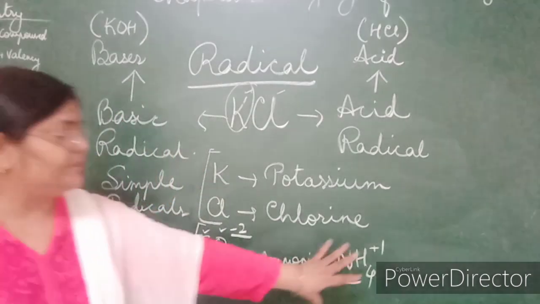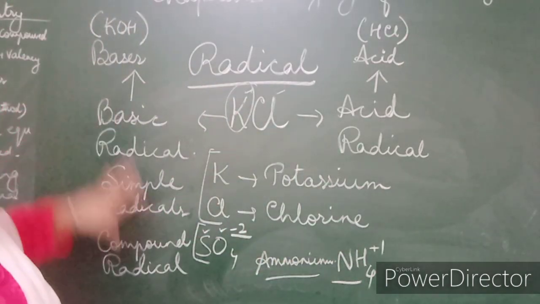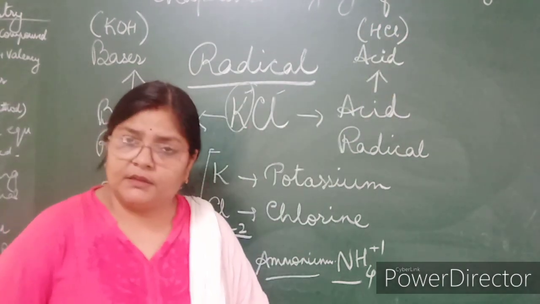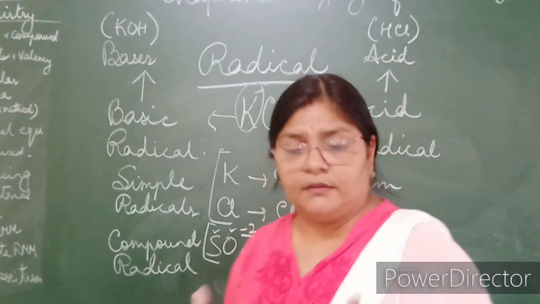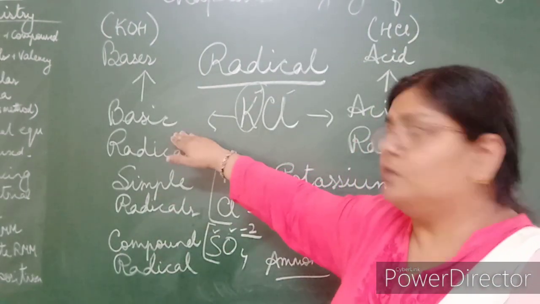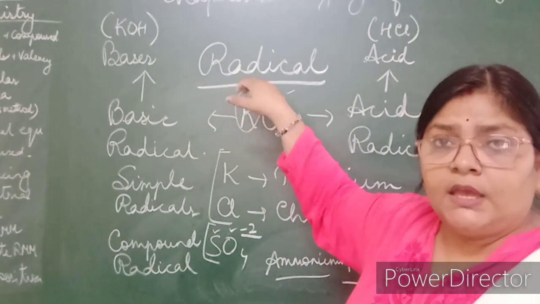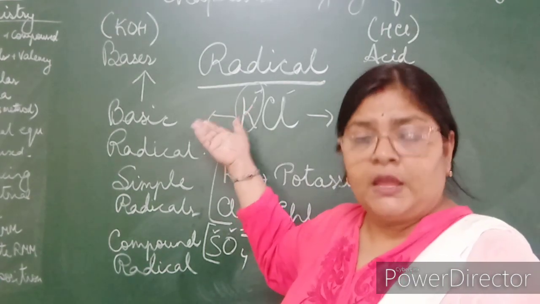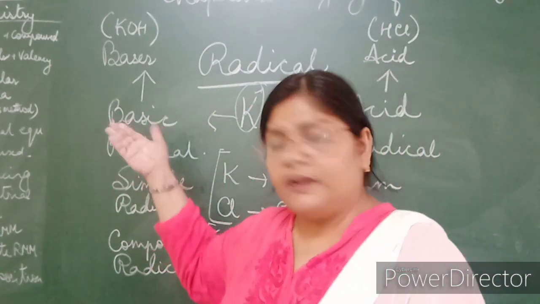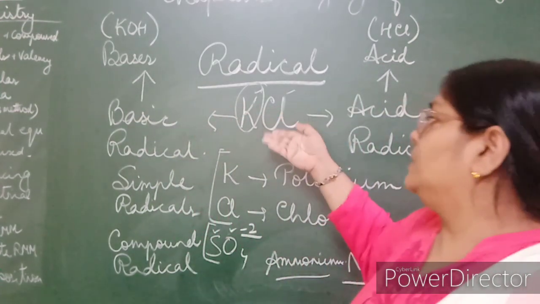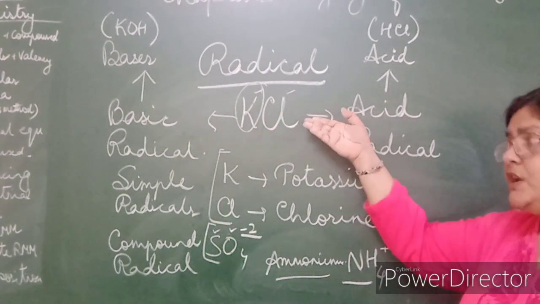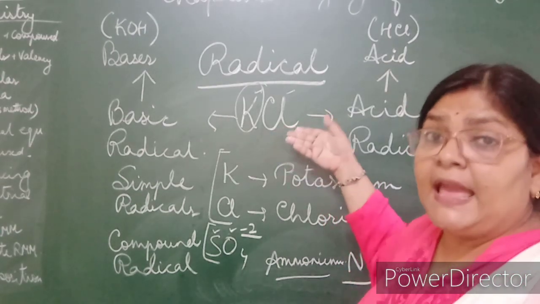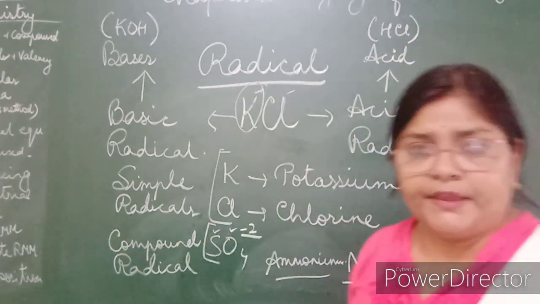Fine. Now if they have a positive charge, it is a basic radical. If they have a negative charge, then it is an acid radical. Clear? And just link your knowledge. See, the basic radical has a positive charge, and it is also forming a cation. So it is an electropositive element and it forms cations, positively charged ions. Now chlorine, it has a negative charge, that means it is an electronegative element and it forms anions, negatively charged ions. Fine.